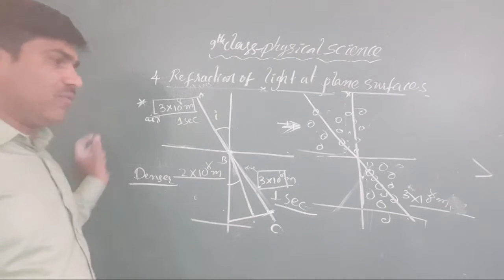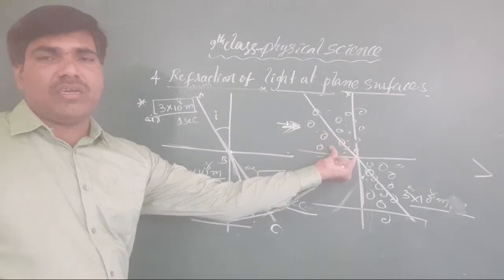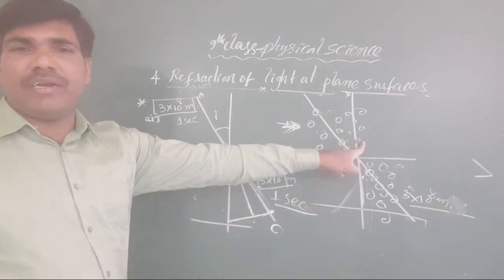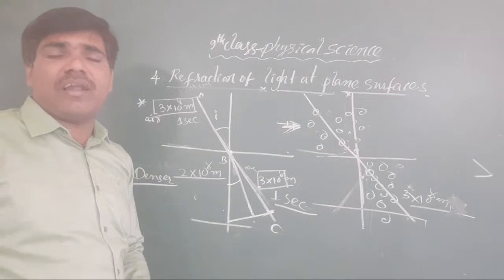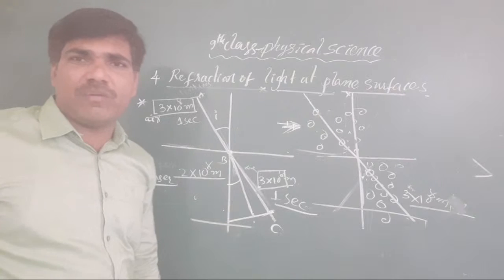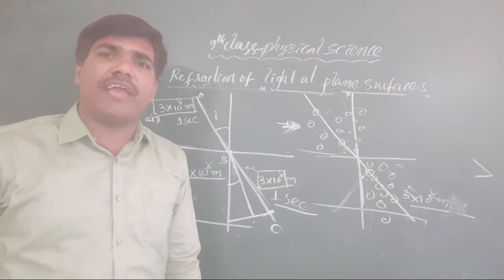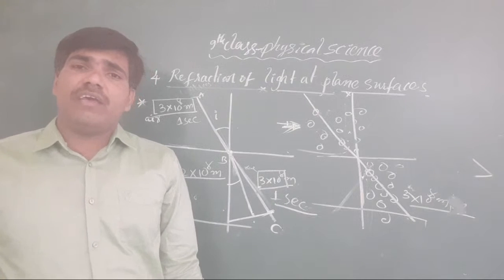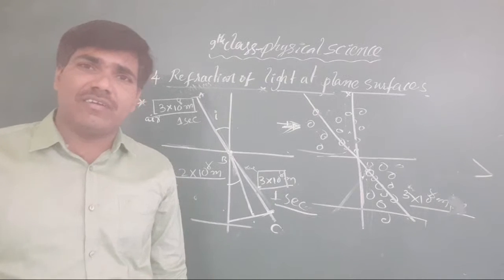Take the diagrams I have drawn here and analyze them once. Yes, there is a rarer media. Rarer media is nothing but less number of particles available in a small place, whatever place we are considering. Which one is the rarer? Rarer is nothing but low density. Yes, denser is nothing but high density.